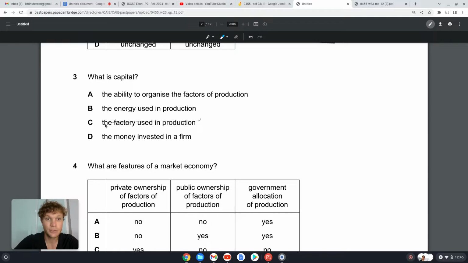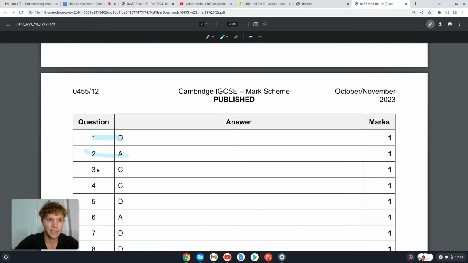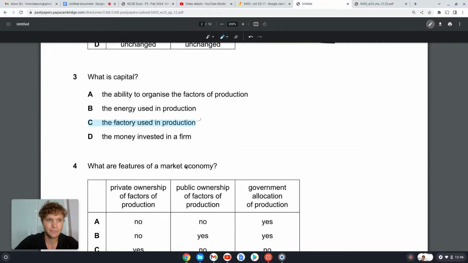C, the factory used in production, a man-made resource used in production. Okay. D, the money invested in a firm. In economics, money is not referred to as capital. In business studies, it might be referred to as working capital, but not capital as such. Okay, so 3C, we're on the money.